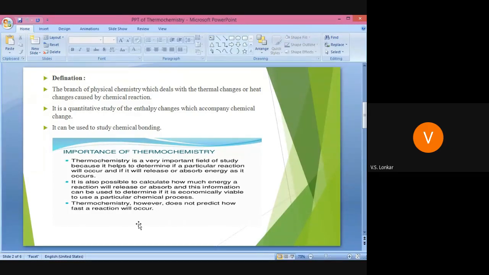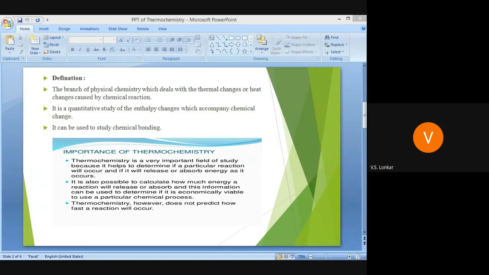Whether that reaction is exothermic or endothermic, or a neutralization reaction, a combustion reaction, a dilution reaction, a hydration reaction, or a heat of formation reaction, like that. In all these types of reactions we have to measure or study the thermal changes or heat changes caused by the chemical reaction. That is known as thermochemistry. Understood the definition? In this topic you also have different types of reaction: heat of reaction, heat of formation, heat of neutralization, heat of combustion.